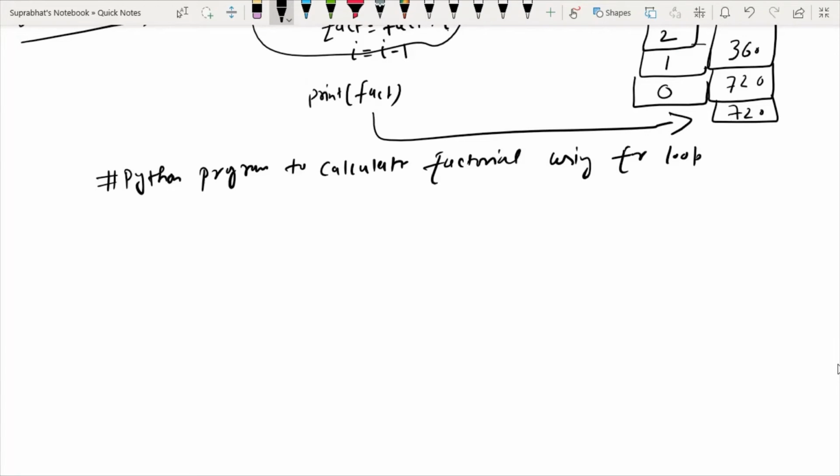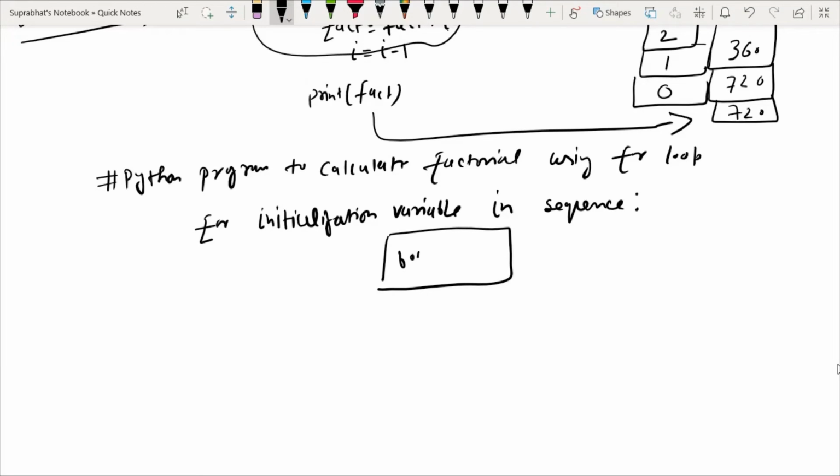I already told you yesterday the syntax of for loop: for, then the initialization variable, then the in keyword, then you give some sequence type, then colon, and inside that you write the body of the for loop.